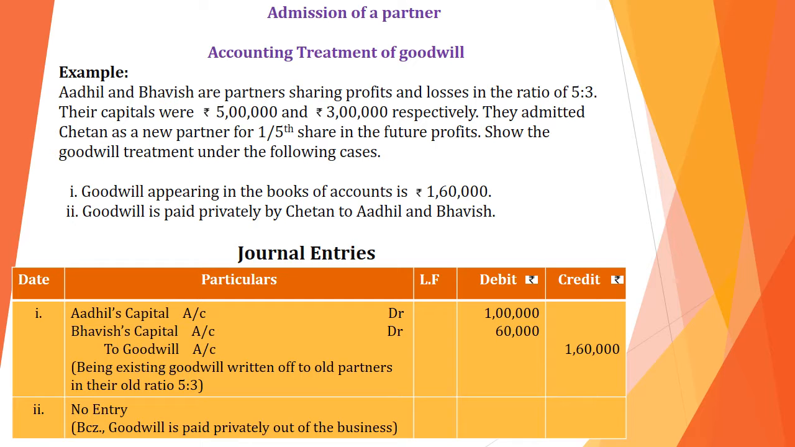Show the goodwill treatment for the following cases. So how the goodwill will appear in the following cases, I am going to explain. Listen carefully. First one, goodwill appearing in the books of accounts is 1,60,000.